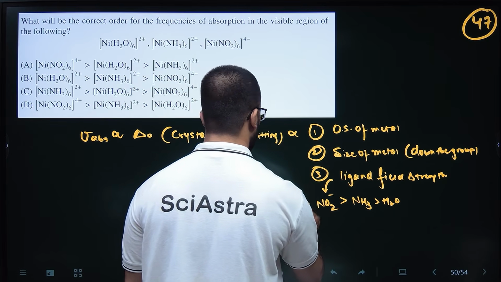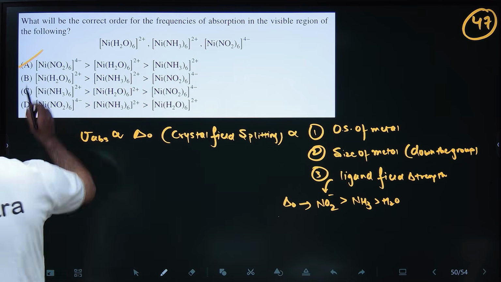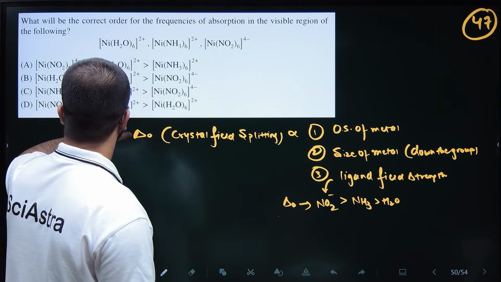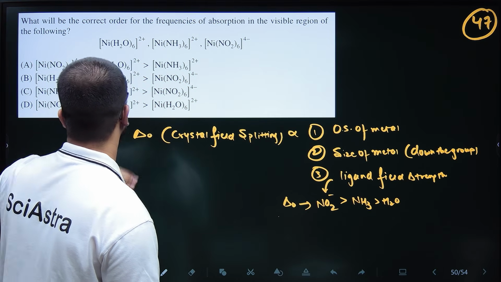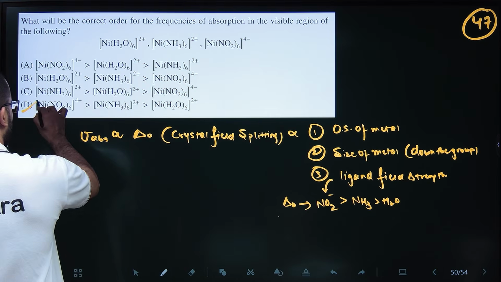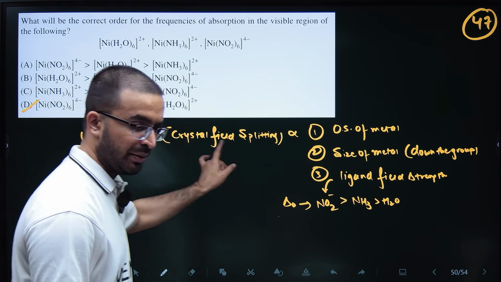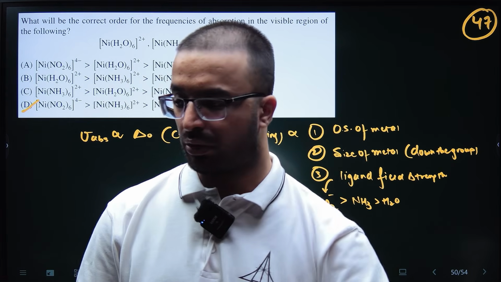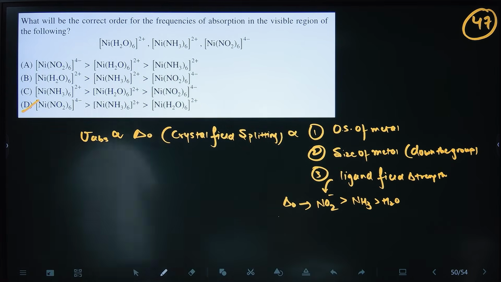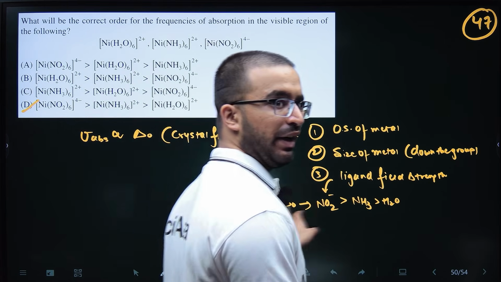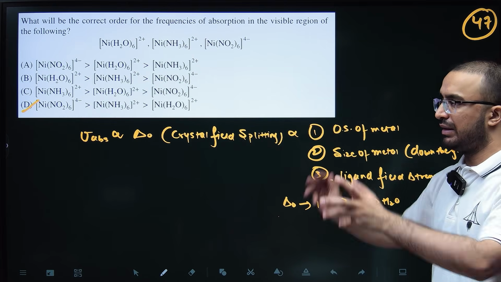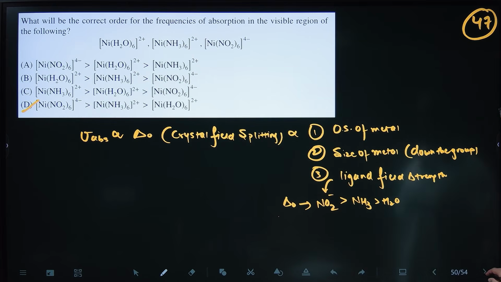And if lambda naught has this order, then frequency of absorption will have this order. Then ammonia, D. It should be D then. Let me recheck. Maybe I'm wrong. Okay, yeah, so I was right. The answer will be D. I mistakenly corrected it to A, but it will be D.